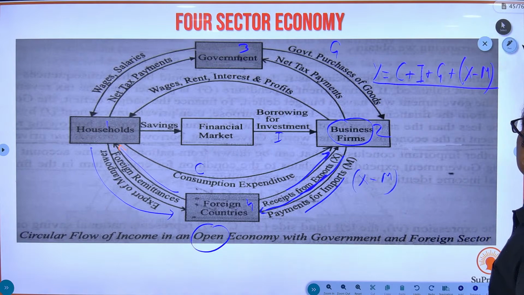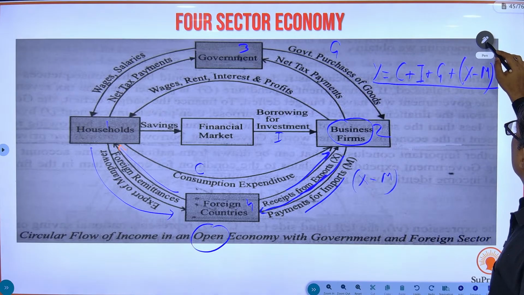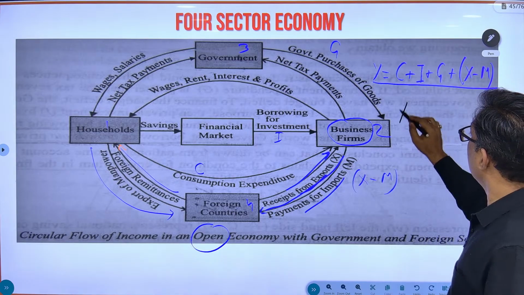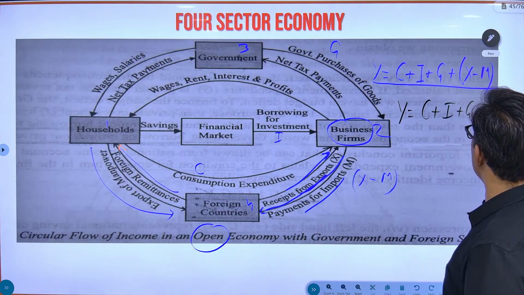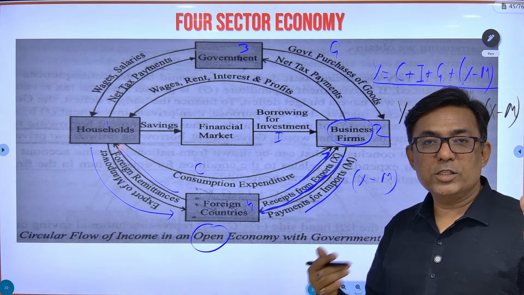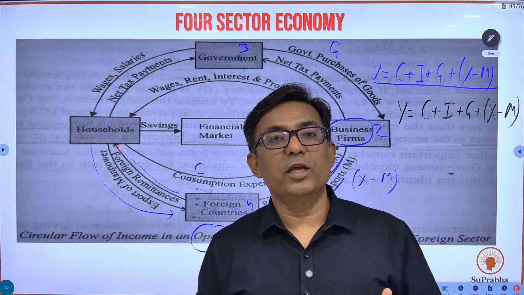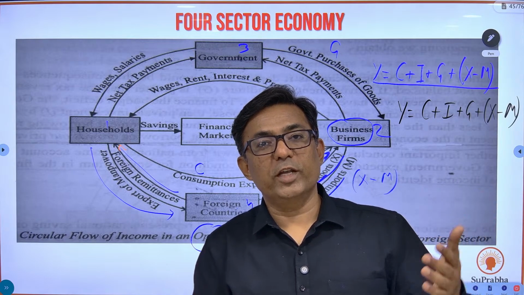I'll write it down with a different pen. Y is equal to C plus I plus G plus X minus M. X minus M is net exports. Exports minus imports: if 100 rupees of export and 30 rupees of import, so net exports are 70 rupees.